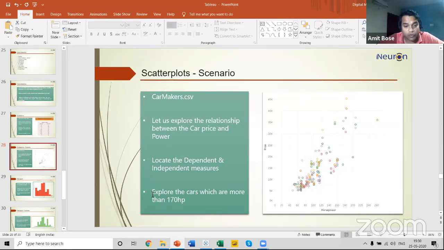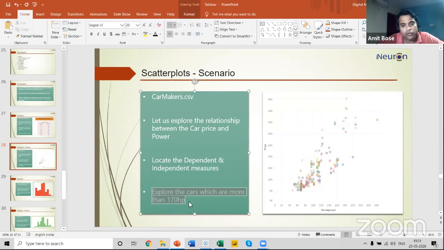Now suppose I want to buy a car which is more than 170 HP. What would be the price of the car, and what are the cars that come under that horsepower? So this is a scenario where I have to highlight the 170 HP power of the car, and I need a suggestion from this chart as to which cars are available with more than 170 horsepower, and what the prices of those cars are.